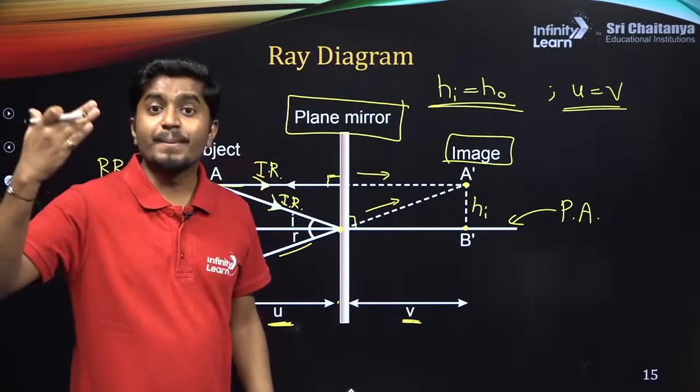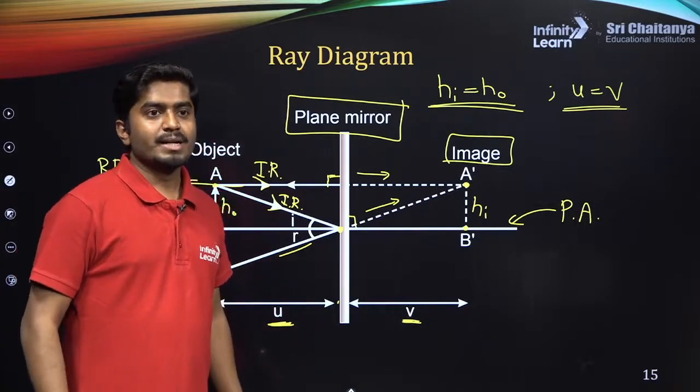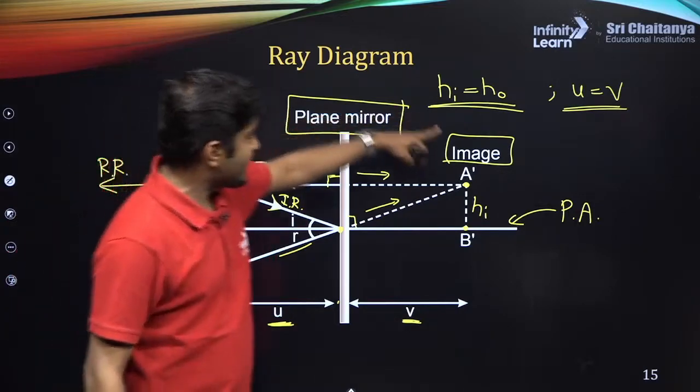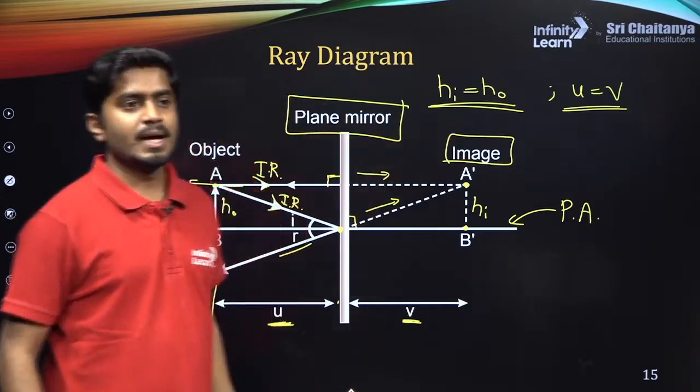So these two properties are true for the plane mirror. Is the image forming on the mirror or behind the mirror? Can you tell? Is the image formed on the mirror or behind the mirror?